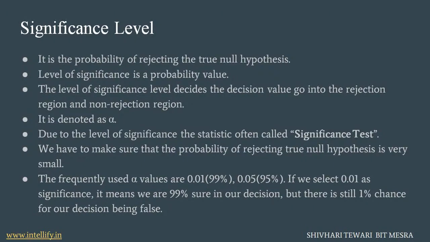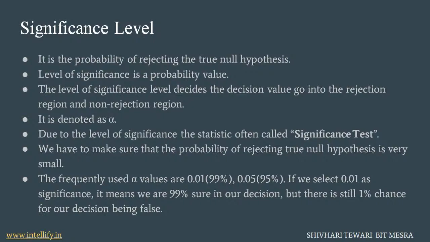That means it tells the probability that we are either going to reject our null hypothesis or not reject it. It is denoted as alpha, and the frequently used alpha values are 0.01 and 0.05. Due to the level of significance, the test is also called a significance test.